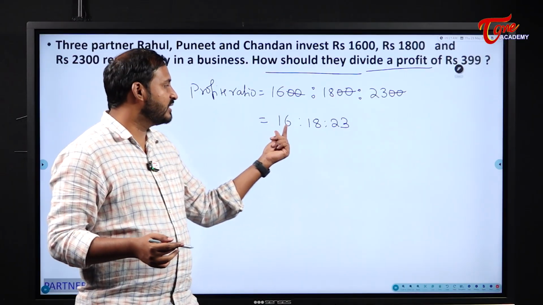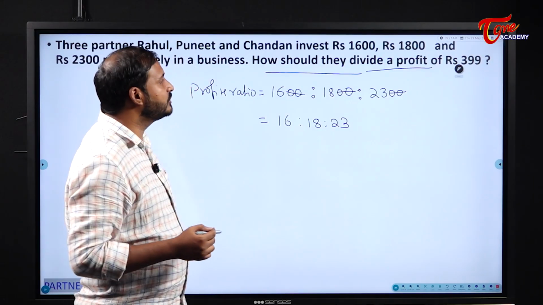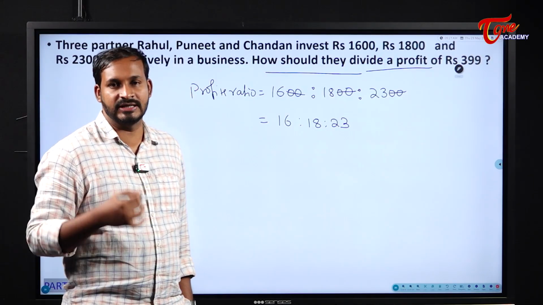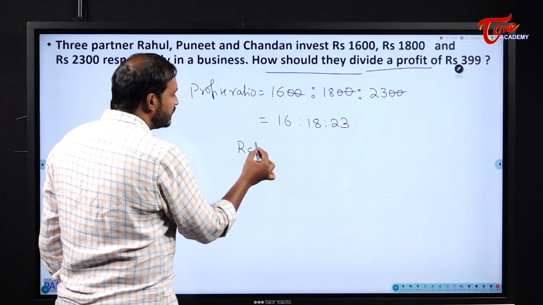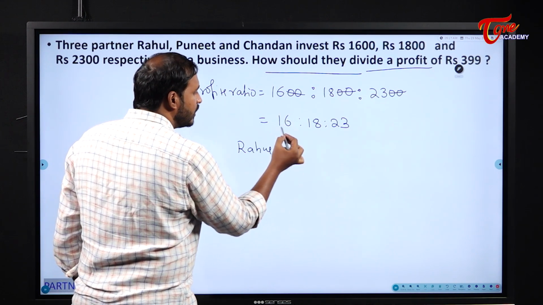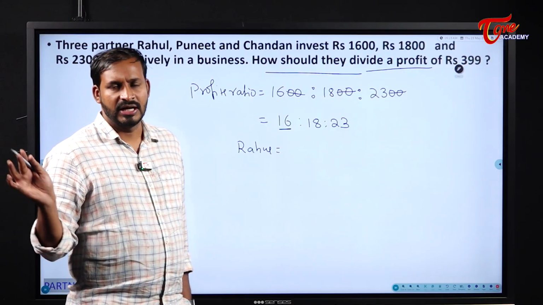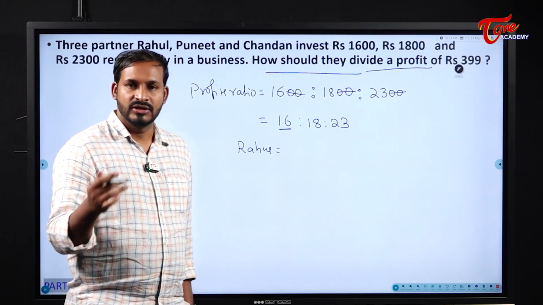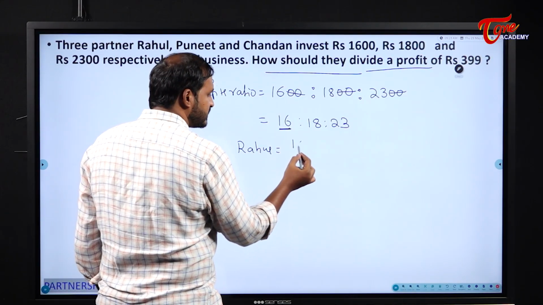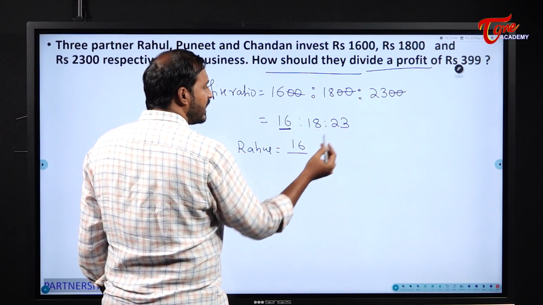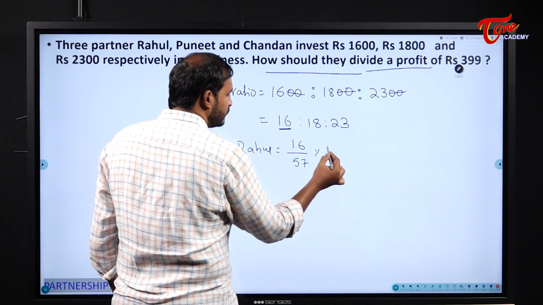So the profits ratio is 16:18:23. But what they are asking is how they should divide the profit of rupees 399. So what will be the share of Rahul here? Rahul is getting how many parts? 16 parts. You can do it in any way. Anyway, we finished ratio and proportions. Rahul is getting 16 parts out of total 57 parts, into 399.